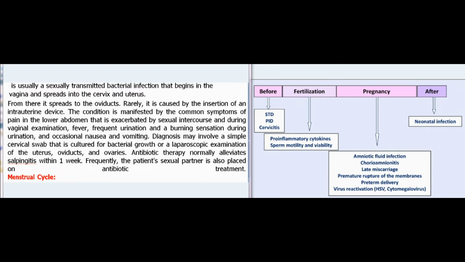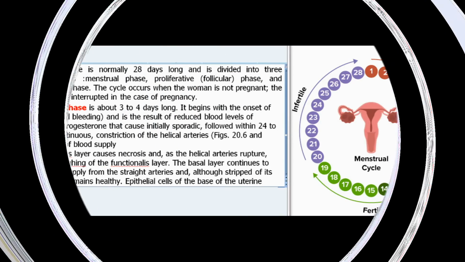Diagnosis may involve a simple cervical swab that is cultured for bacterial growth or a laparoscopic examination of the uterus, oviducts, and ovaries. Antibiotic therapy normally alleviates salpingitis within 1 week. Frequently, the patient's sexual partner is also placed on antibiotic treatment.